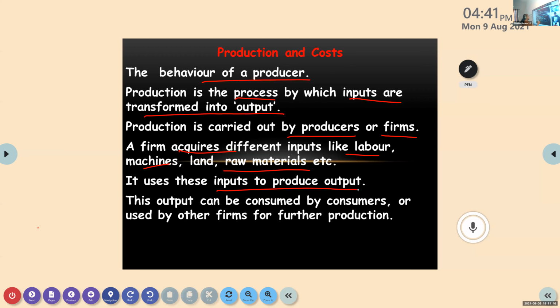Now, output, who is consuming? It can be consumed by the consumers. That is one. Another one, otherwise it will be consumed by other firms for further production. So here two uses for the production. One, it can be used by the consumers. Other one, it will be used by other firms for further production. Can you tell any example for this which is consumed by the consumer or by the other firms for production?